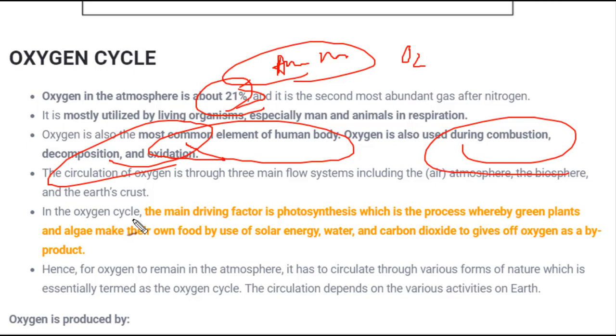Now in the oxygen cycle, the main driving force is photosynthesis. Why is photosynthesis the main driving force? Because in the process of photosynthesis, green plants consume carbon dioxide, form carbohydrate and produce oxygen. If photosynthesis does not take place, we won't have much oxygen present on Earth's surface to survive, and there would be no oxygen cycle.